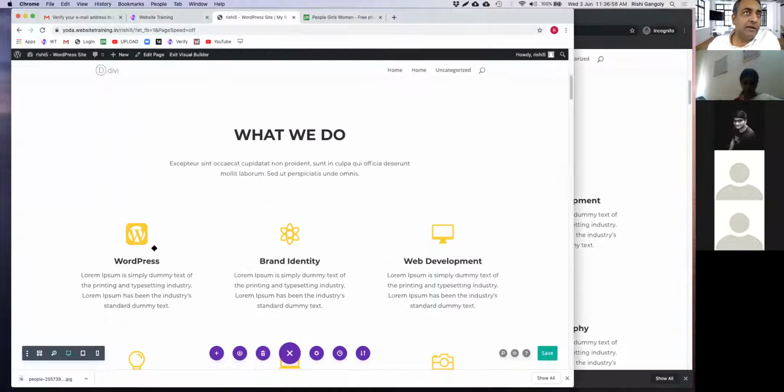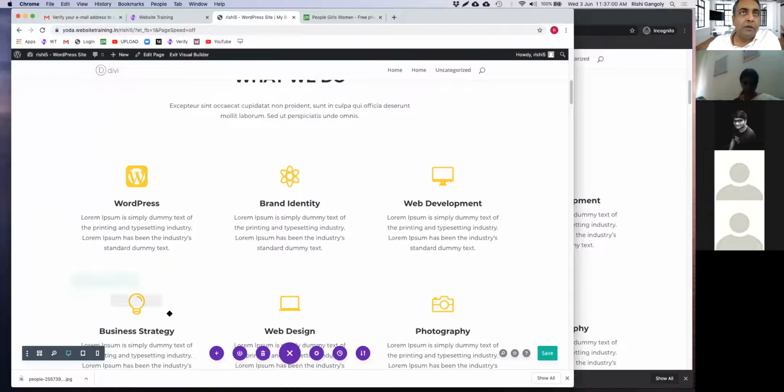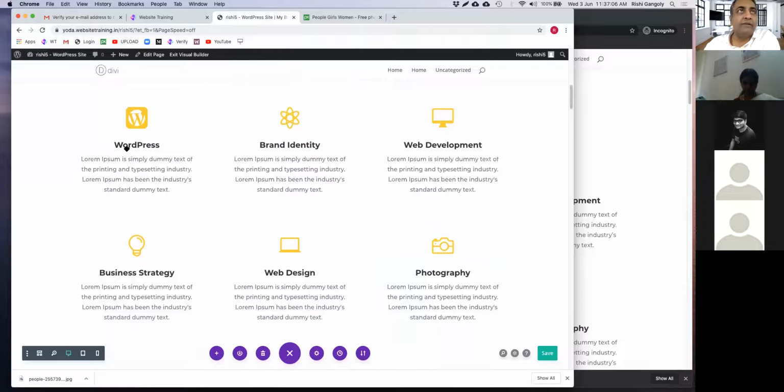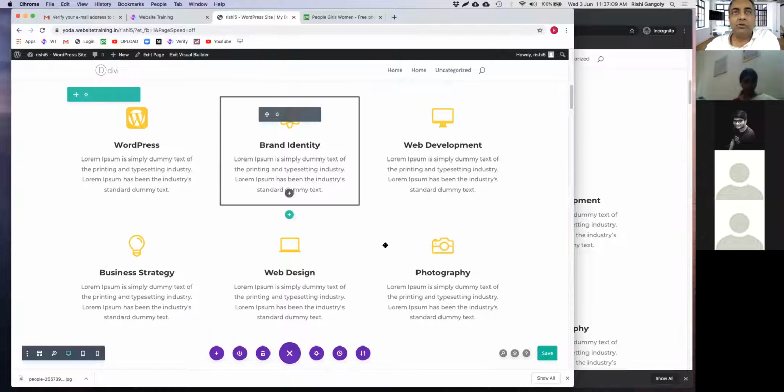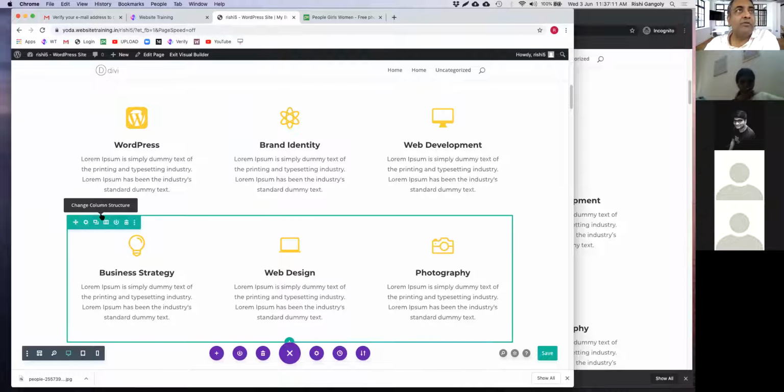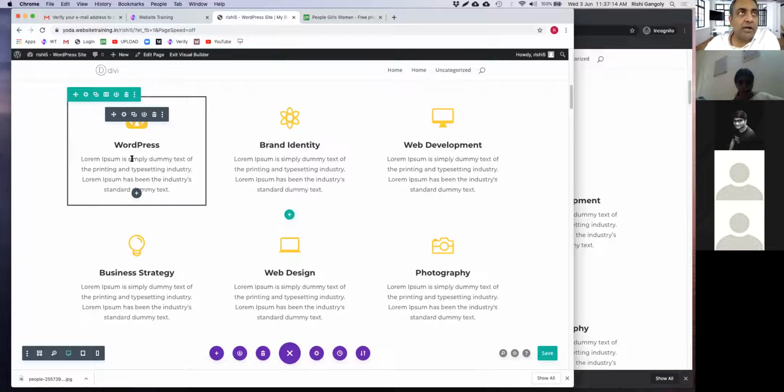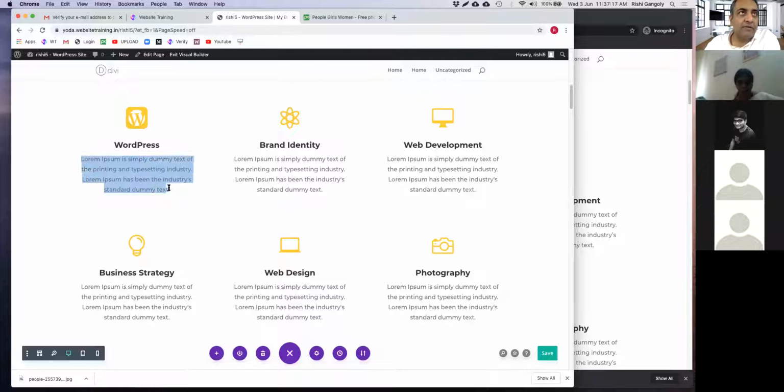Now this, of course, you'll see that there are 6 different things they're doing. And this is another way to display information. You can have 3 columns and 2 rows. So it looks nice from a design point of view. One important thing to remember is when you write your little description of the service over here, you want to make sure that the second and the third, whatever description text you're going to write over here, should be the same number of words. And in fact, it should fit in the same number of lines. If you have one description that is longer than the other, then your website will look very bad.